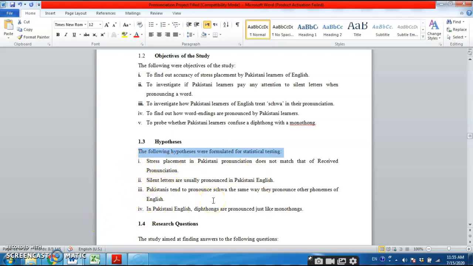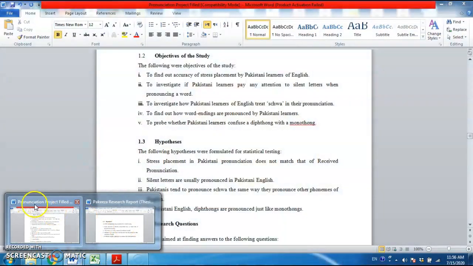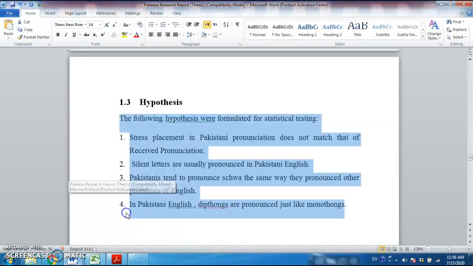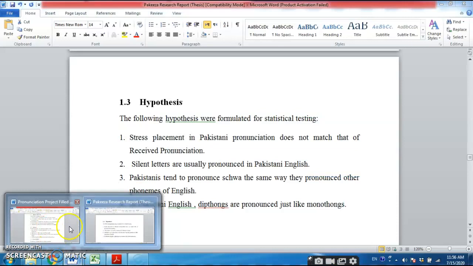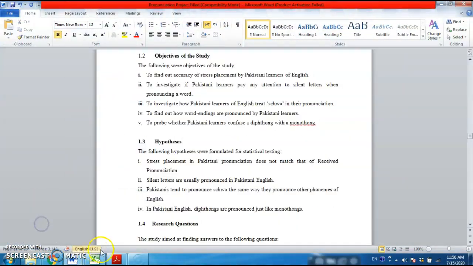So I'm going to give a full feedback soon. I just wanted to show every student that they can use this document which I have uploaded into the WhatsApp group and Google Classroom, or you can use your own document. So you can cut and paste, like you can open both the documents side by side like this, yours as well as mine. So you can shift data to this document. Okay, thank you very much.